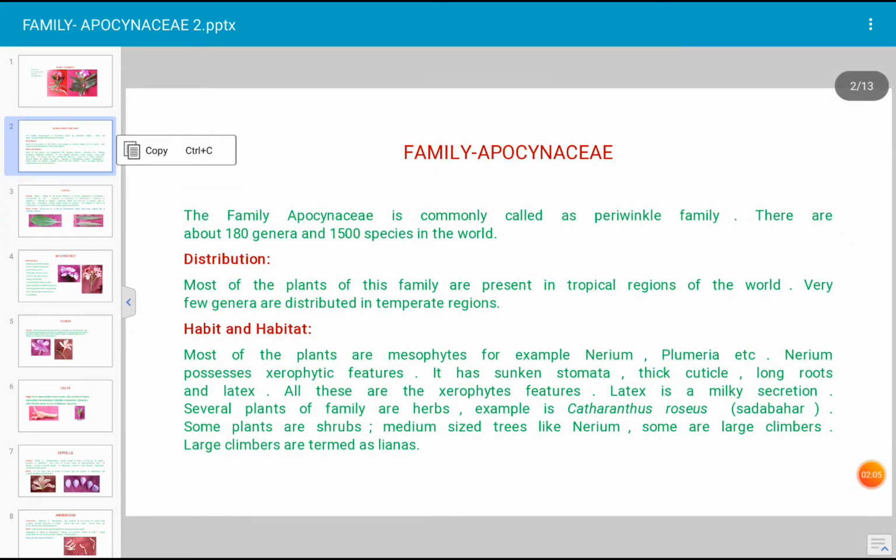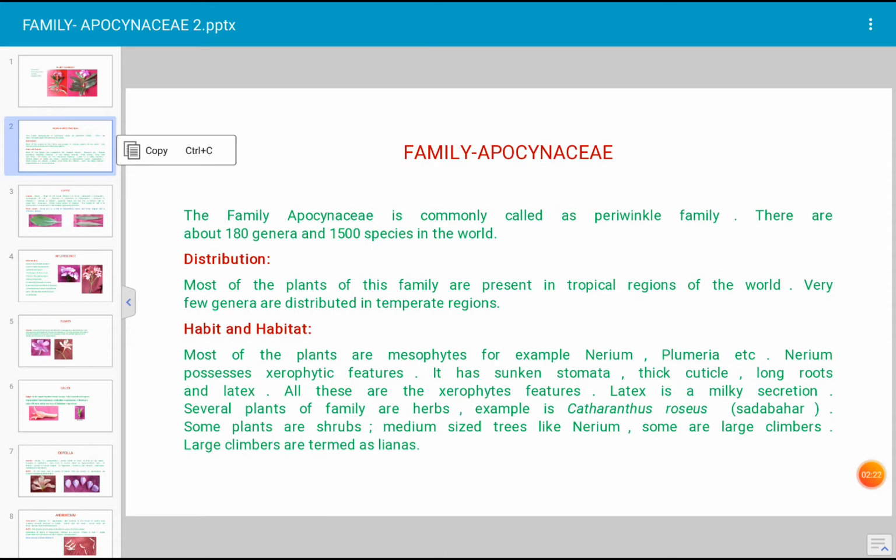Latex, what is latex? Latex is a milky secretion which occurs in plants. For example, in Nerium, latex is there. And the presence of latex is also a characteristic feature of xerophytic plants.